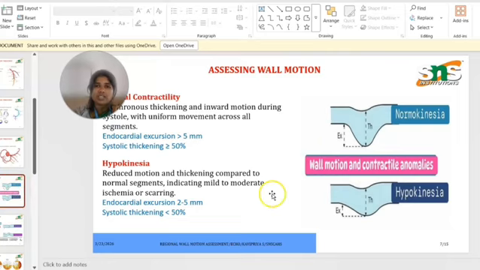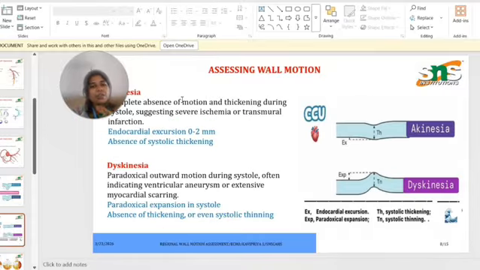The important normal is about normokinetic and hypokinesia. This is the important thing used for assessing wall motion abnormality. The functions are: normal contractility, normokinesia; decreased or reduced LV contractility is called hypokinesia; complete absence of wall motion is called akinesia; and paradoxical outward motion, that is, dyskinetic opposite movement, is called dyskinesia.